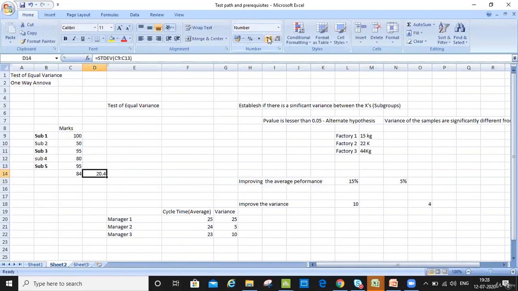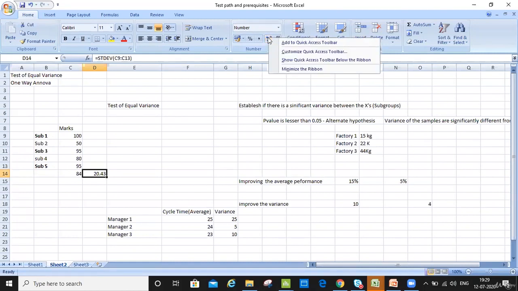So that's the reason I concluded that my average is good, but what if there is variance? I need to work on that as well, right? I said it during the basic stats class that variance is not good for the process, because it will not help me to predict or to do forecasting. That's the reason a test of equal variance is required. Does anybody have any question? Are we clear why we are doing the test of equal variance and why we are doing the other tests like one-way ANOVA or Mann-Whitney?